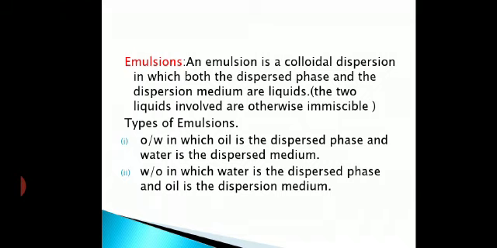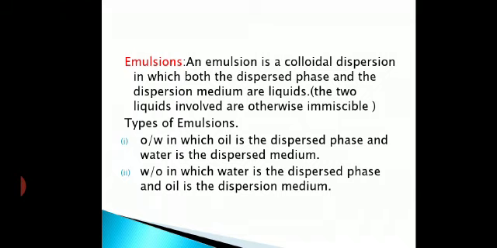Next is the type of emulsion. The type of emulsion we are having is the oil in water emulsion, which you can see written as O/W, in which the oil is the dispersed phase and water is the dispersion medium. Got it? An example is your vanishing cream. We put it on in the winter, got it? That cream on our faces, of course.